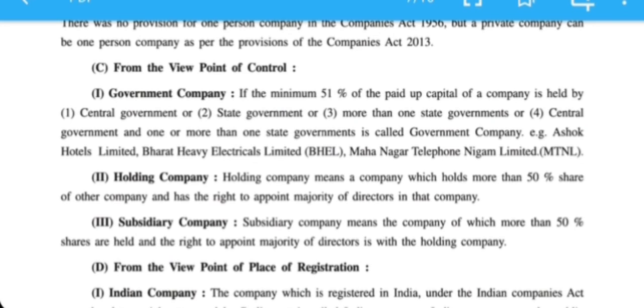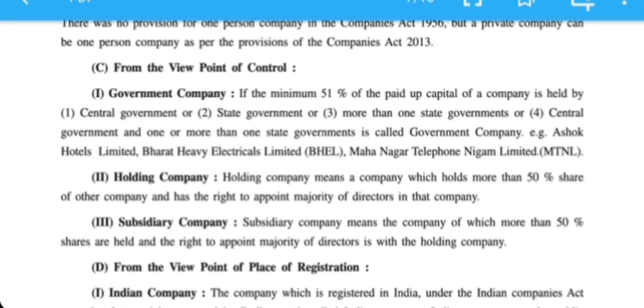Government company means minimum 51% of paid up capital is held by the government, that is either the central government, a state government or more than one government. For example, Ashok Hotel Limited, Bharat Heavy Electricals Limited, Mahanagar Telephone Nigam Limited, they all are known as government companies.